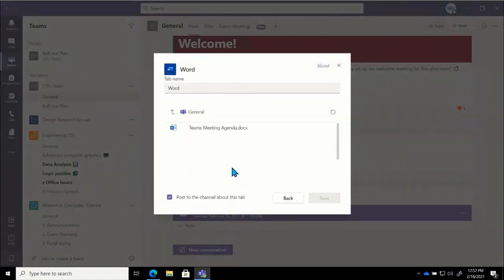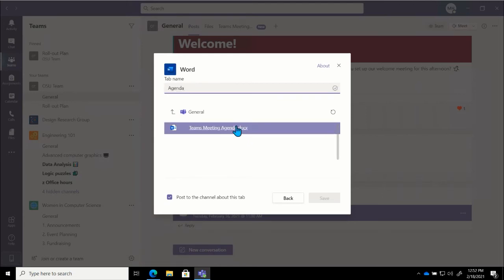And now it's going to ask me to give it a name. I will always recommend renaming the tab so that people know exactly what this is going to point to. And then I'm going to pick which file it is that I am linking to. So in this case, we'll go ahead and pull our meeting agenda. We'll go ahead and click on save.